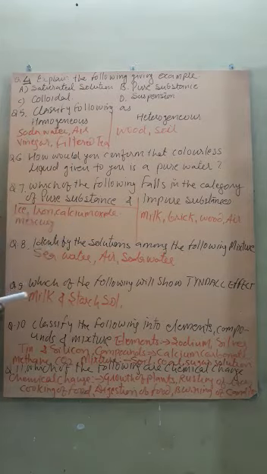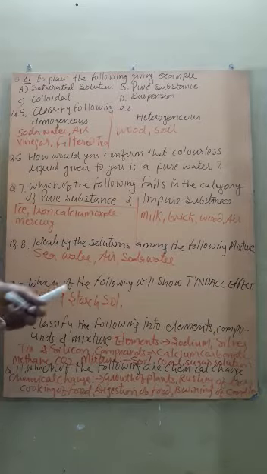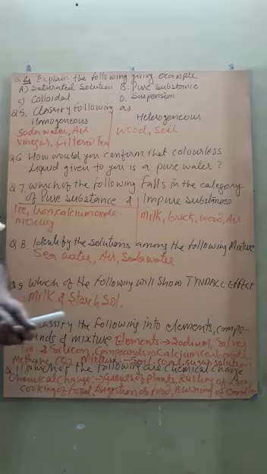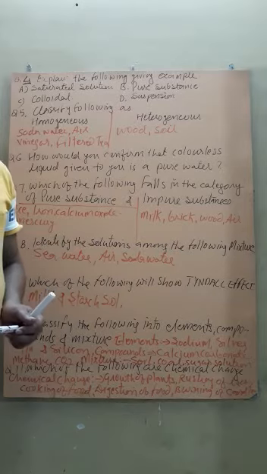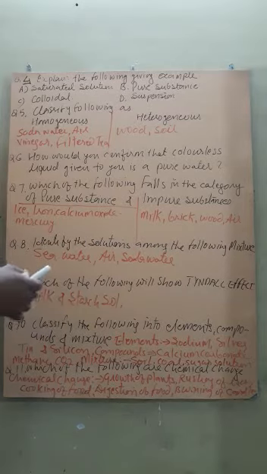A solution in which a definite amount of solute is dissolved in a definite amount of solvent at a definite temperature, like 37 gram salt dissolved in 100 gram of water at 25 degree Celsius. This is called a saturated solution. That is, no more solute can be added at that given temperature.